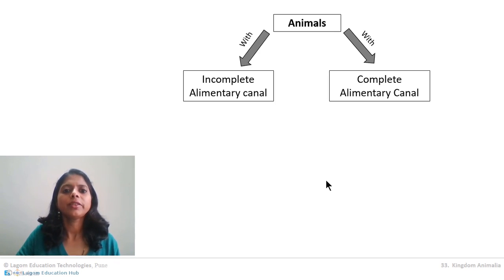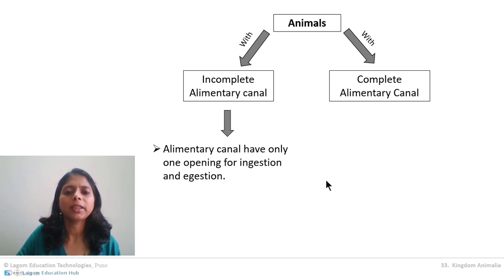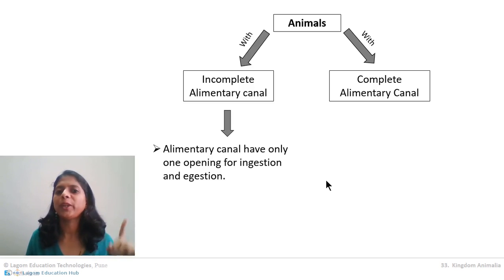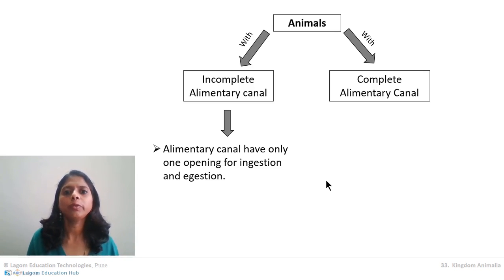Now let us first try to understand the incomplete alimentary canal. An incomplete alimentary canal means the alimentary canal has a single opening, only one opening. The same opening works as a mouth as well as an anus, for the ingestion of food and for the egestion of food. If you remember, we have studied it before, the animals with only a single opening of the alimentary canal. Do you remember when we studied this?